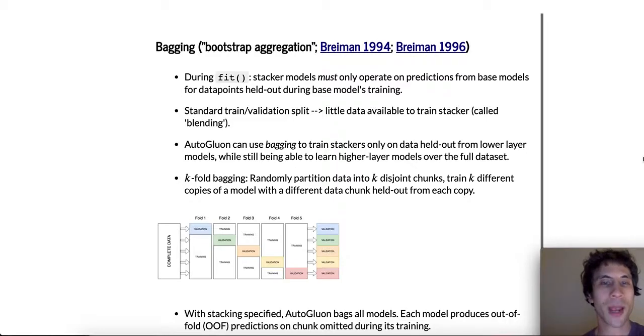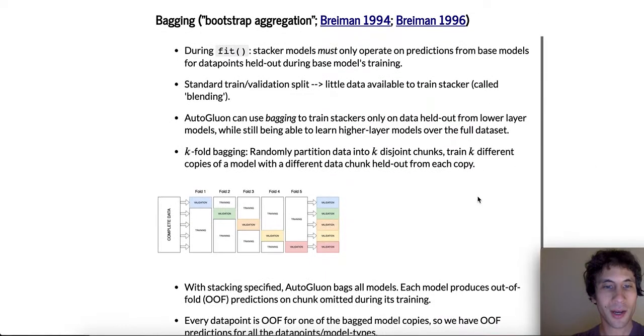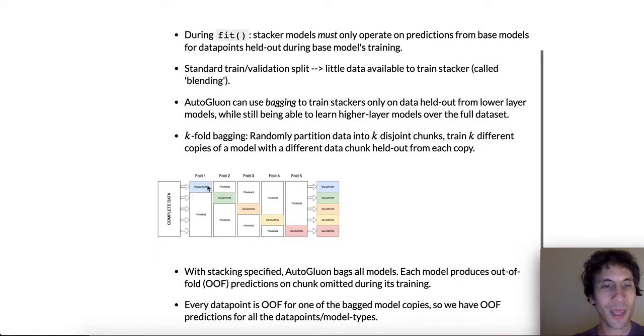Bagging, or Bootstrap aggregation, was popularized by Leo Breiman, and the idea goes as follows. In k-fold bagging, we randomly partition the data into k chunks that are disjoint, and we train k different copies of a model with a different data chunk held out from each copy. So here we're showing, for example, k equals 5-fold bagging. We have the original full data set here with all the rows shown here.